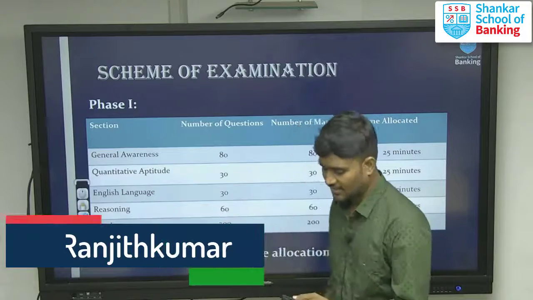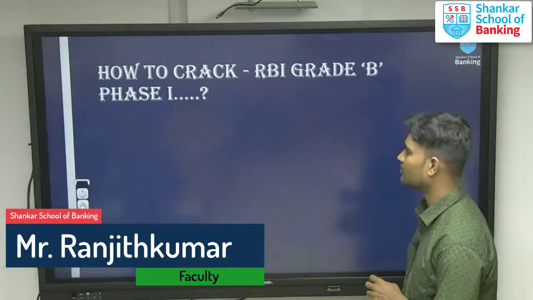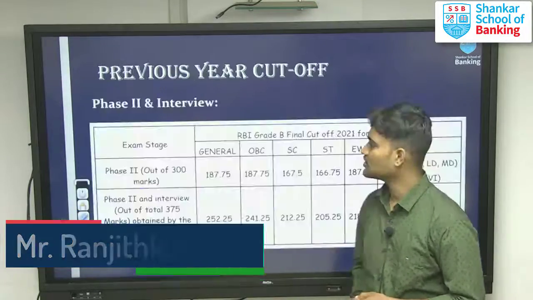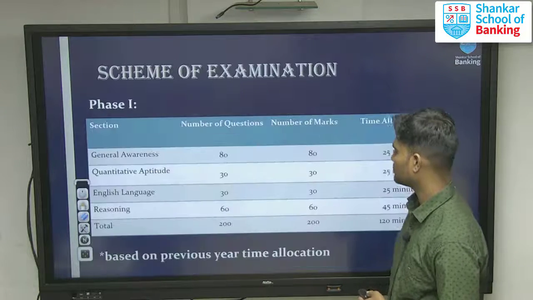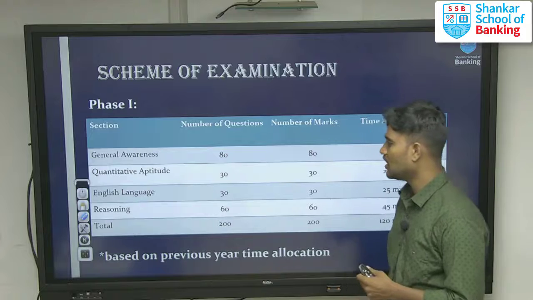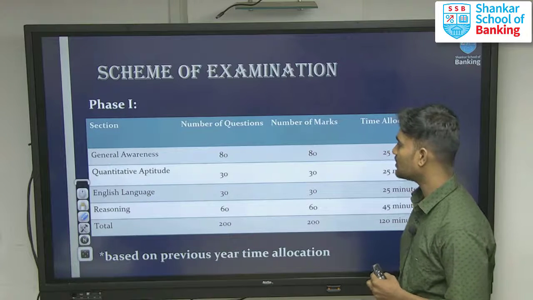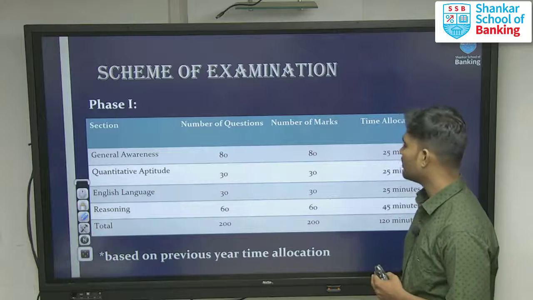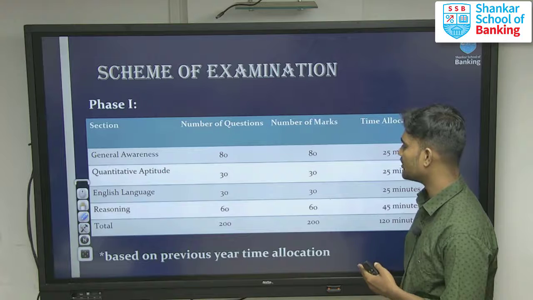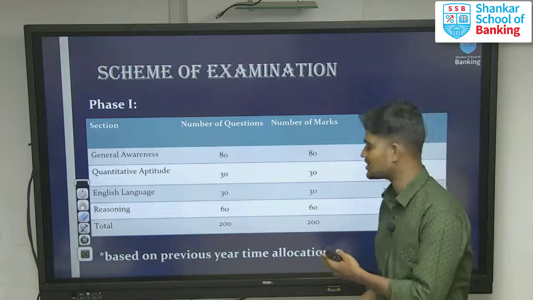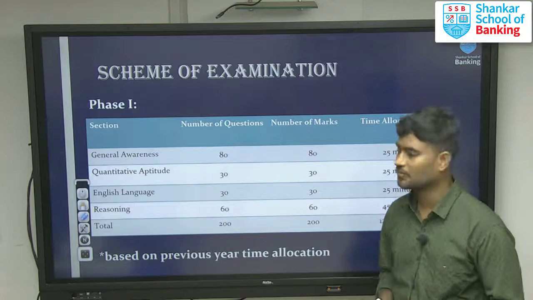Now, how to crack the examination? How to crack the RBI Grade B first phase examination. Here we have 4 sections: general awareness, quantitative aptitude, English language, and reasoning. General awareness has 80 questions, 80 marks. Quantitative aptitude 30 questions, 30 marks. English 30 questions, 30 marks. Reasoning 60 questions, 60 marks. These are the questions asked in Phase 1.